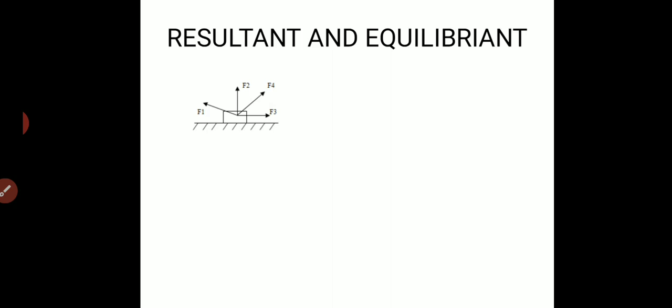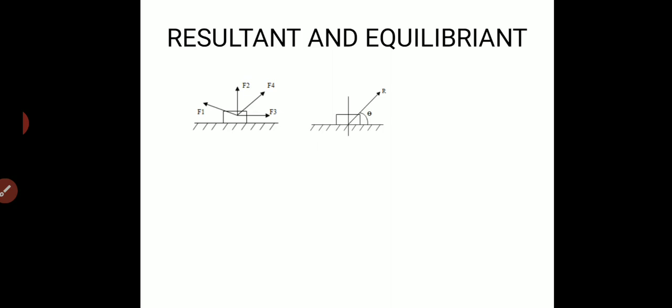This is figure 1, wherein I consider a body on which forces F1, F2, F3 and F4 are acting. If these forces are brought into a single force, that is, if they are resolved, then R is nothing but the resultant of all these individual forces F1 to F4.